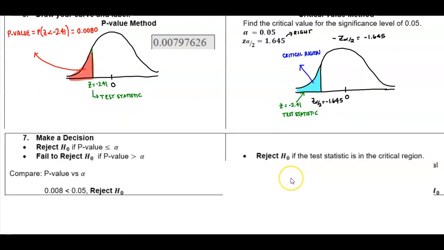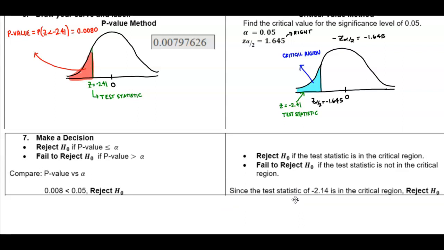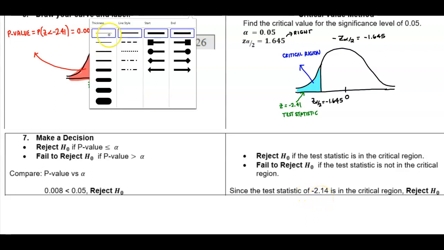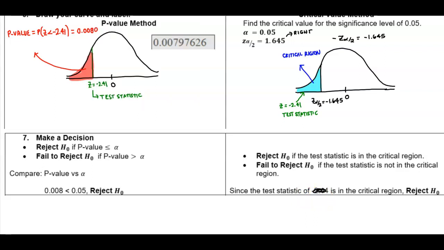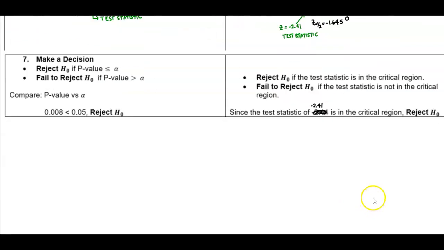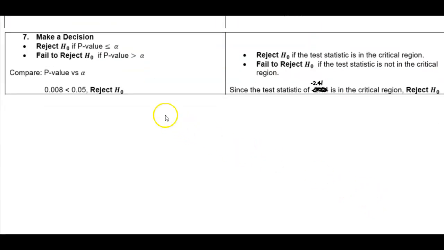For the critical value method, we reject the null if the test statistic is in the critical region, and we fail to reject the null if the test statistic is not in the critical region. Because the test statistic of negative 2.41 is in the critical region, we're going to reject the null hypothesis.